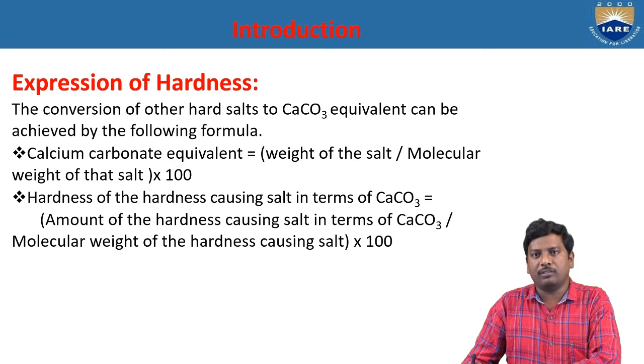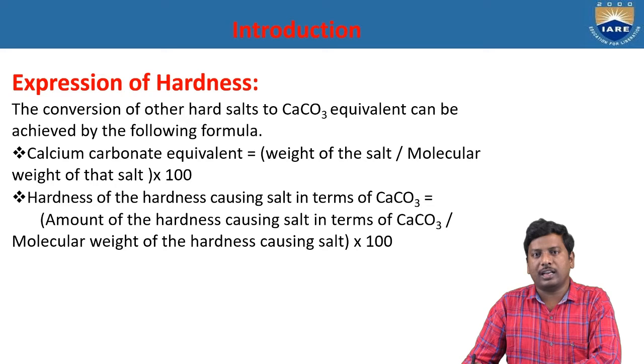What is the other formula? The hardness of the hardness causing salt in terms of calcium carbonate is equal to the amount of the hardness causing salt, divided by the molecular weight of the hardness causing salt, multiplied by 100. By using either formula, you can determine the hardness of water in terms of calcium carbonate.